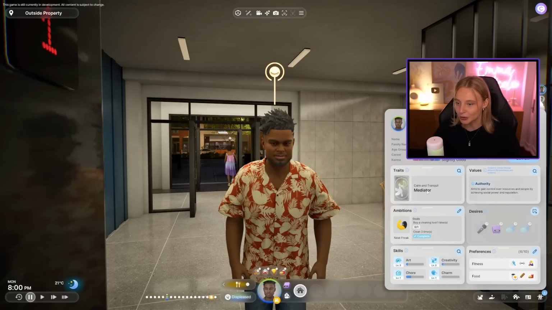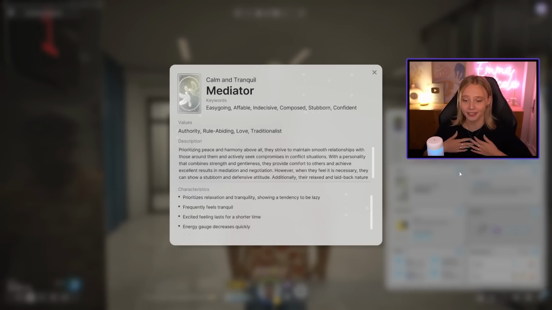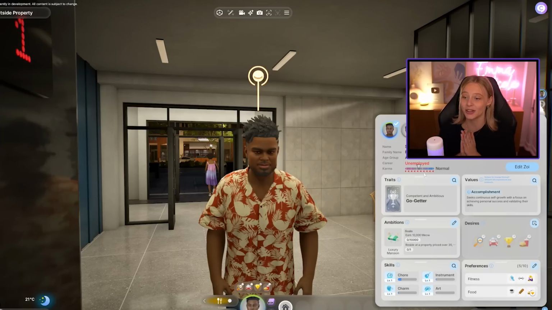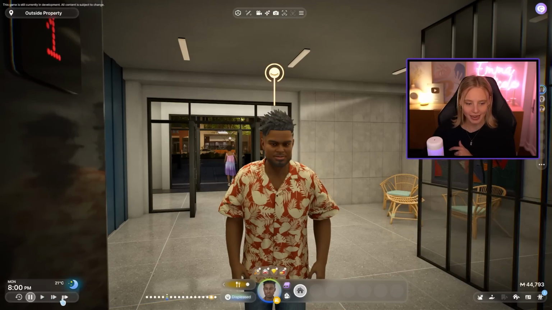Meanwhile, we have Ellie, who is a mediator. Oh no, this is really hard for her then. Considering she did text him, I feel like maybe, yeah, that makes sense. That's really sad. And she has really good karma. Well, much better karma than he does. His is on the way down. His is normal, but it's heading in the wrong direction. We're gonna play with Sam for a little bit. Let's get him a job.